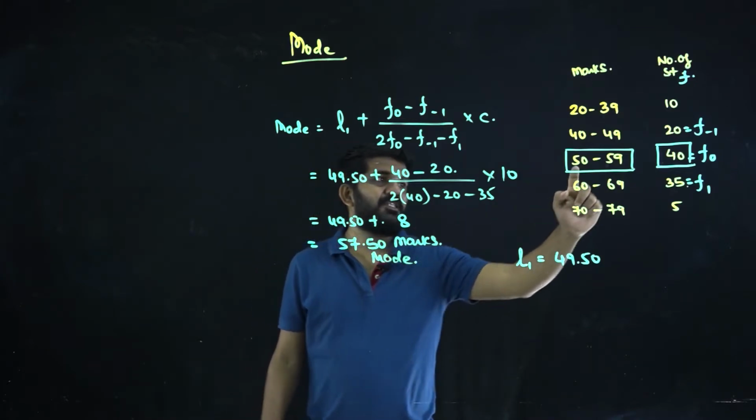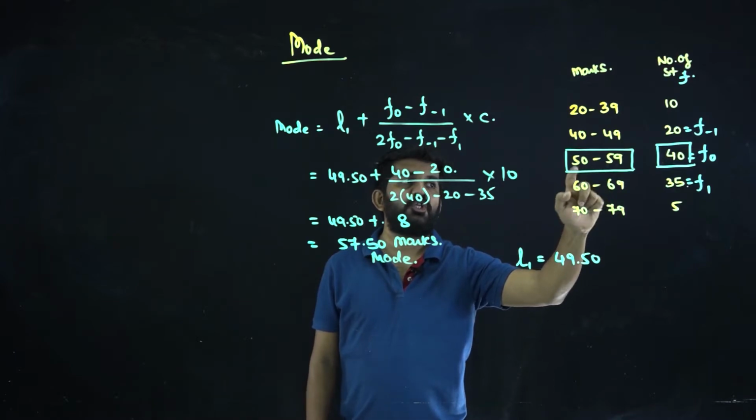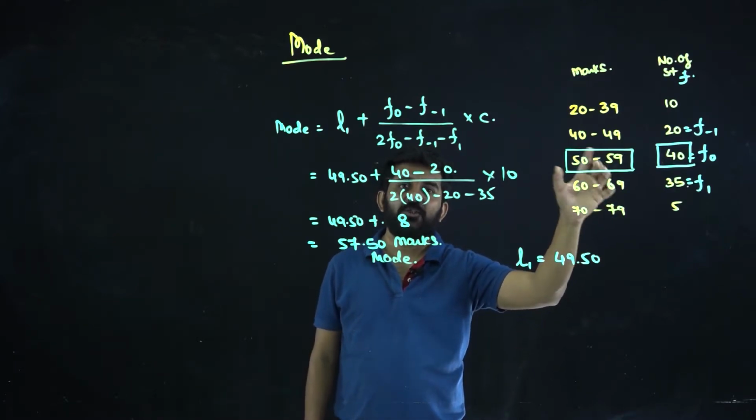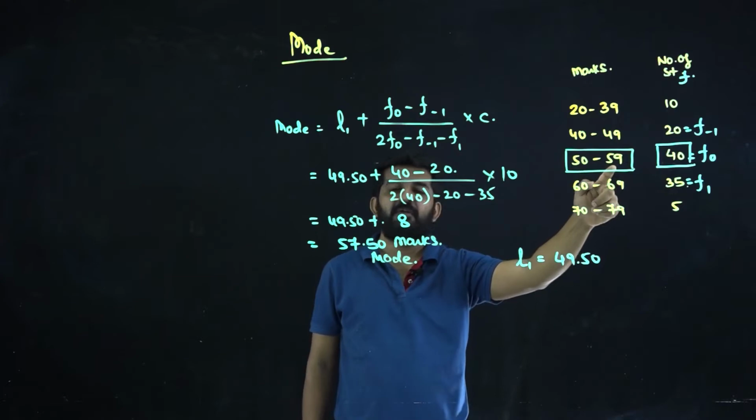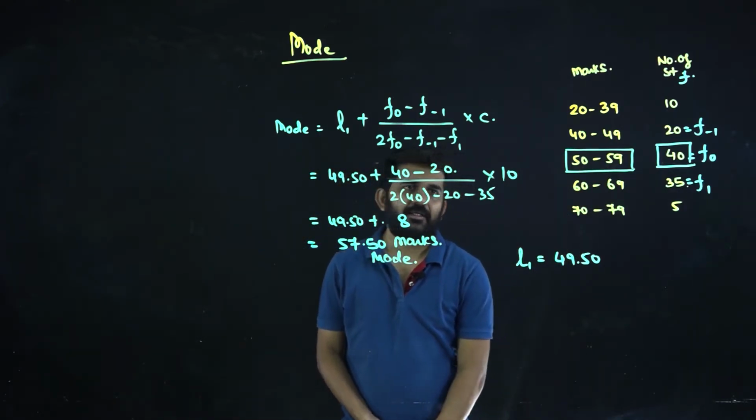The mode will always come from the modal class. Number of students 40, in which class 50 to 59. So the mode marks will be between 50 to 59, is 57.50. Our answer is correct. Is it alright?